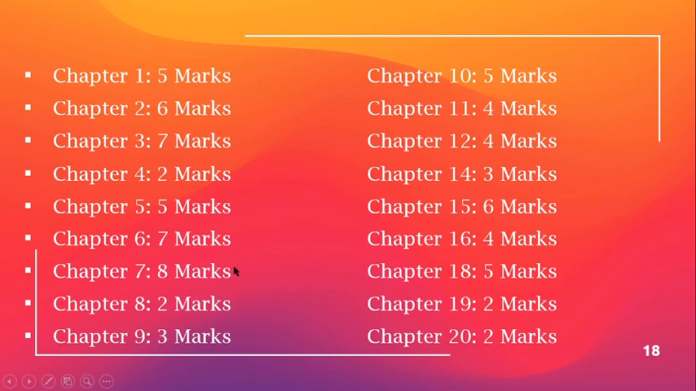Chapter 7 for 8 marks. Chapter 8 for 2 marks. Chapter 9 for 3 marks. Chapter 10 for 5, chapter 11 for 4, chapter 12 for 4, chapter 14 for 3, chapter 15 for 6 marks, chapter 16 for 4, chapter 18 for 5, chapter 19 for 2 and chapter 20 for 2 marks. Okay, so this is the exact marks distribution chapter wise given to you for your social studies.